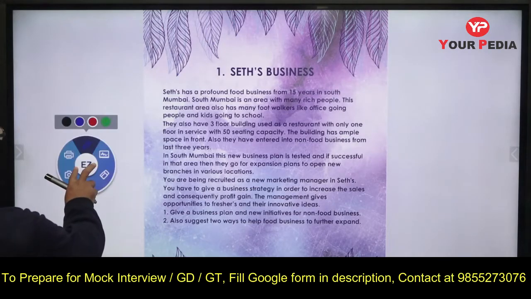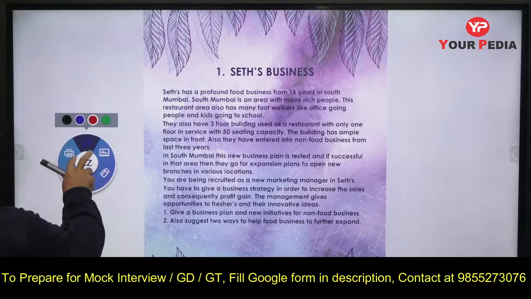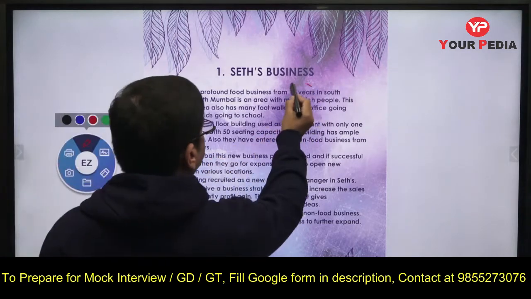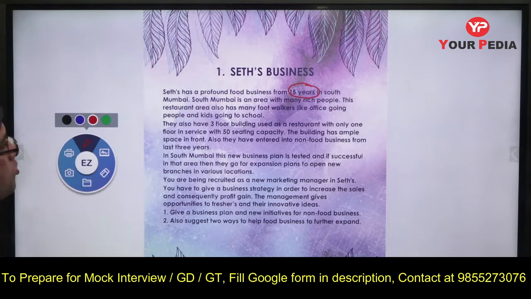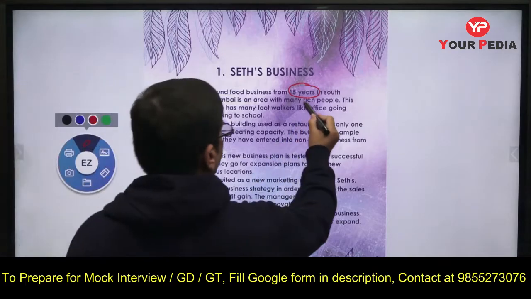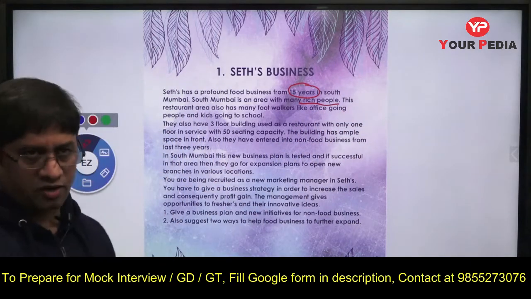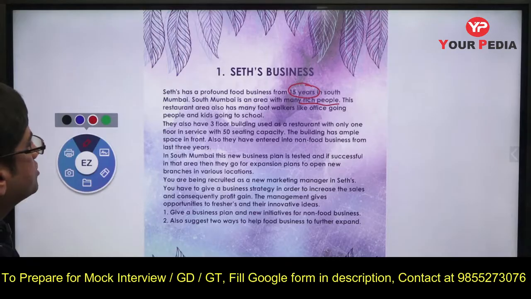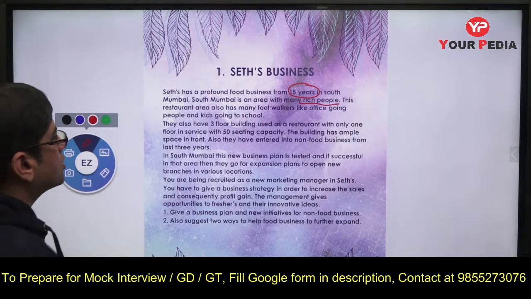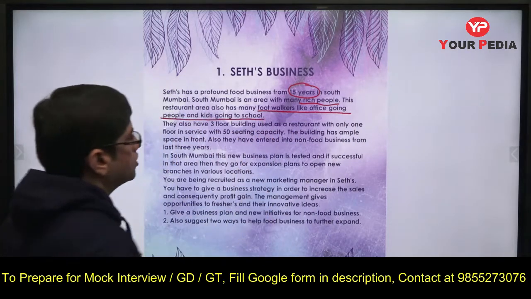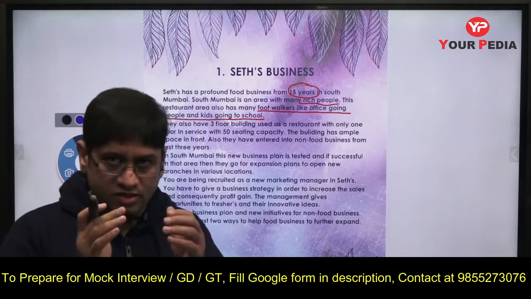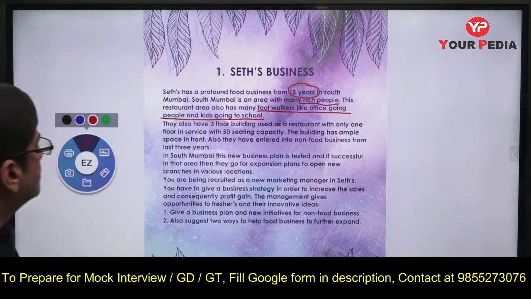Now when you read it, start focusing on the fact that this fellow Seth is the owner. He has been there for 15 years, that means he is a well established player in this particular business. South Mumbai means there are rich people, and that has a meaning you need to focus on, because the kind of business you want to start should be for this socio-economic background category of people. Many foot walkers are there. So who are the customers? They are office going people and kids going to school. They are the customers. So now you understand what the conventional business is, and who the customers are.